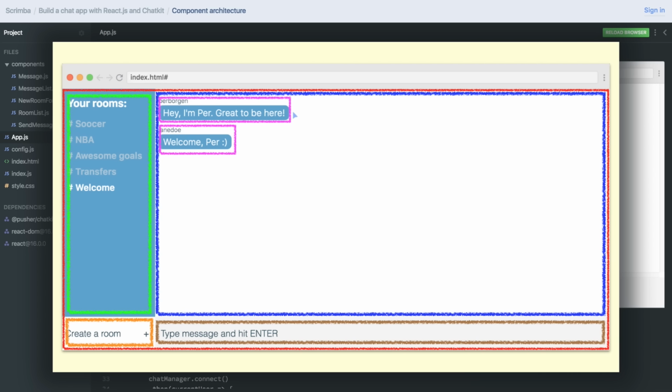And the reason I've turned each of the messages into components, though not turned each of these into components, is basically just to show you that it's up to you. And both things work. Though in general, the more complex your app becomes, the more you should split it up. And a good rule of thumb is the principle of single responsibility. You want your component to do one thing and one thing only. So if you have huge components which do a lot of things, you should consider breaking them up into multiple